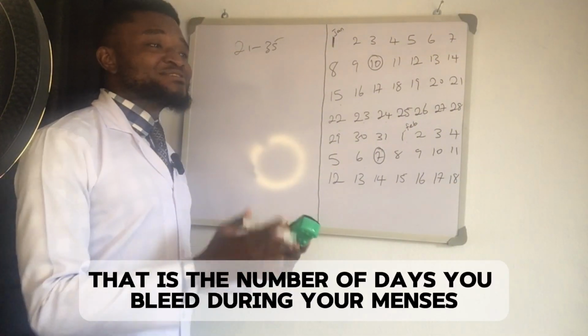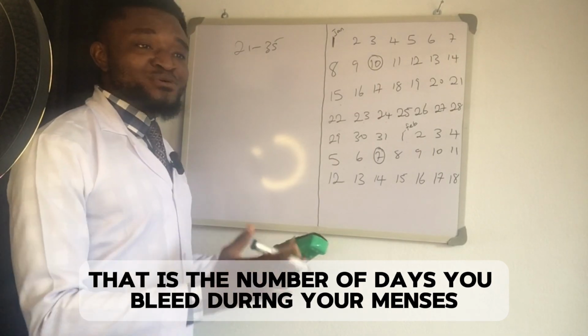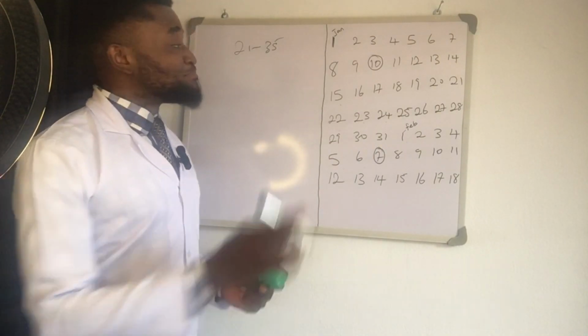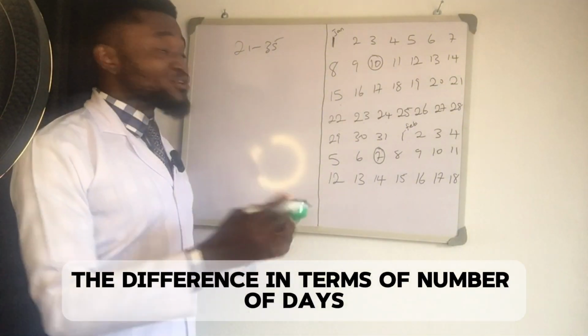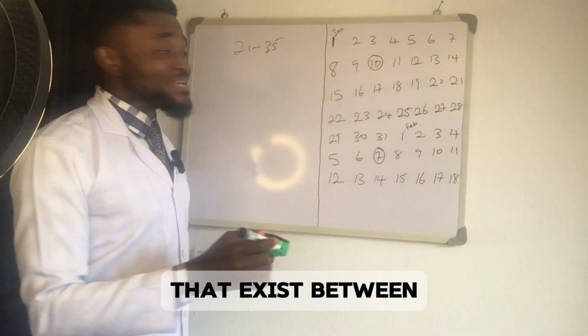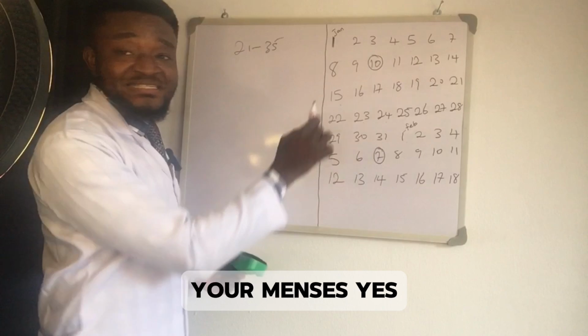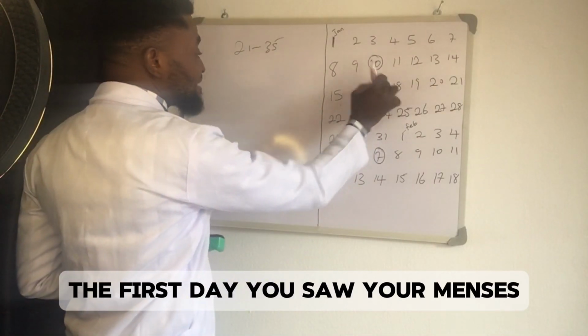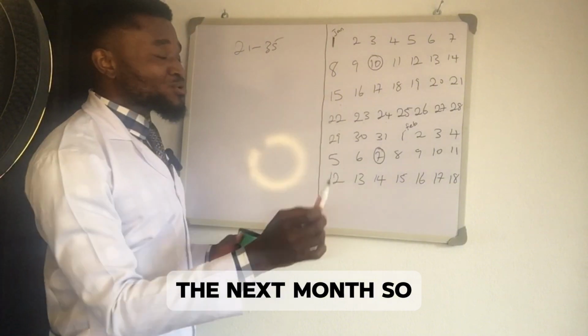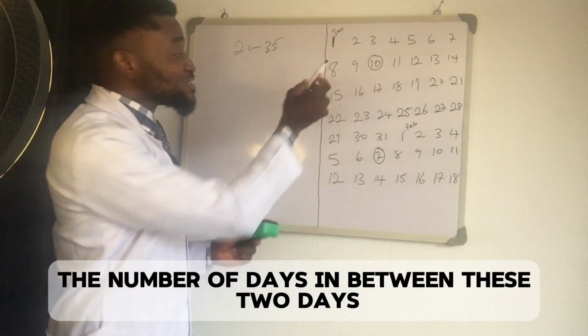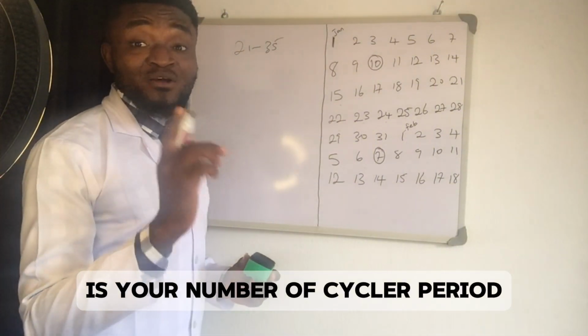No, that is the number of days you bled during your menses. By number of circular days, we basically mean the difference in number of days between your menses. Yes, the first day you saw your menses and the first day you saw your menses the next month. The number of days in between these two days is your number of circular days.